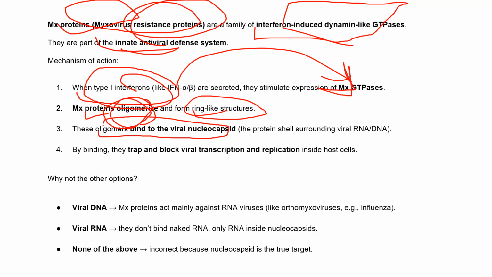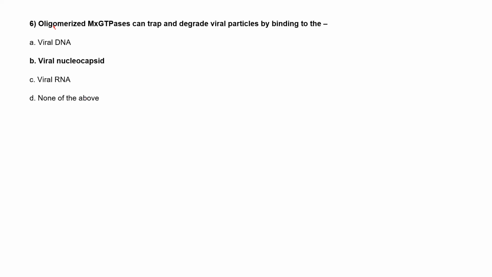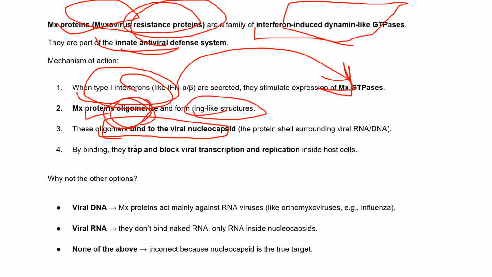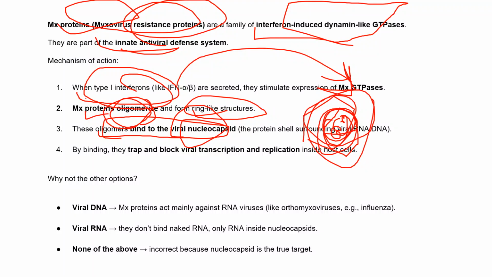So after that, these MX protein oligomers, as the question asks, these oligomerized MX GTPases degrade the viral particles by binding to this viral nucleocapsid. So they'll go and bind to this viral nucleocapsid. We know what the nucleocapsid is. This is the protein shell surrounding the viral RNA or DNA. This is the outer covering, where the nuclear material is present, and this protein shell covers the viral RNA or DNA. We call it the nucleocapsid.